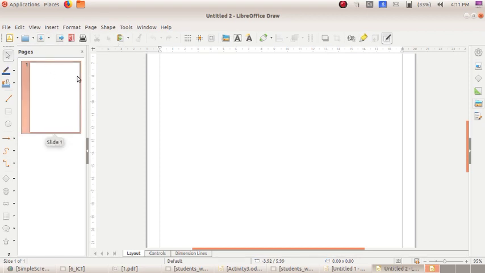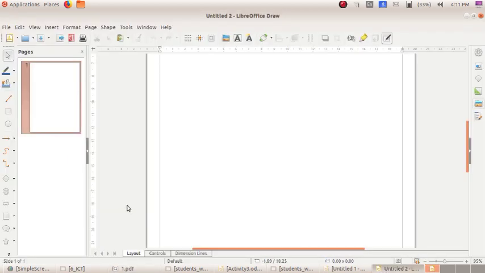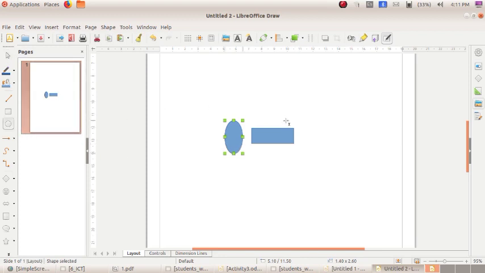Now see this figure we are going to draw. Okay. For that, select a rectangle. Then just draw a rectangle here. See? Okay, now we can see the rectangle. Then select ellipse tool and you can draw an ellipse here. Likewise, an ellipse in the opposite side. Okay.